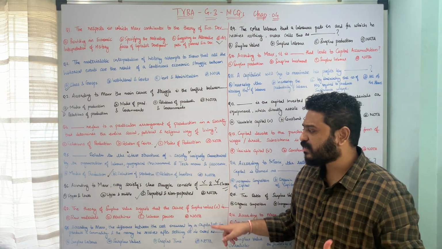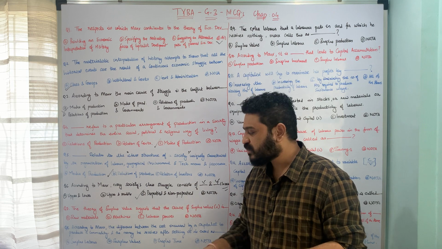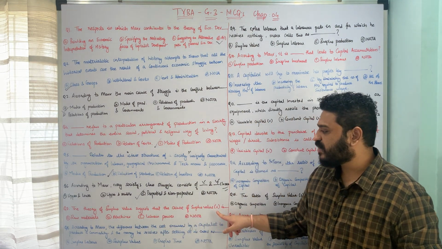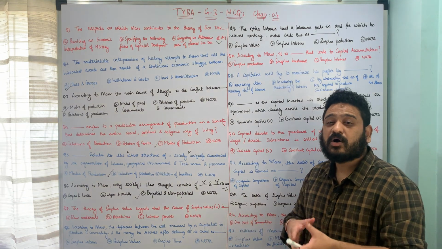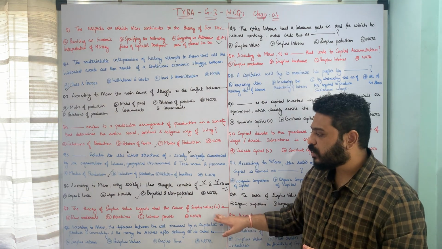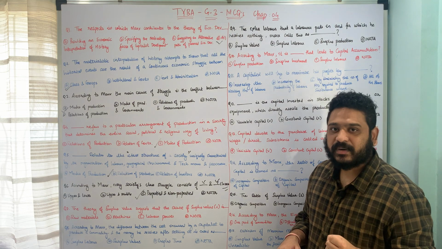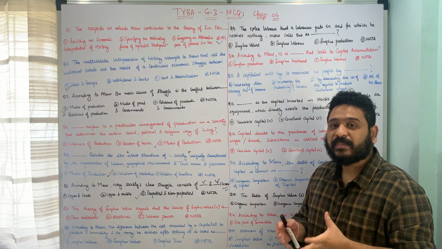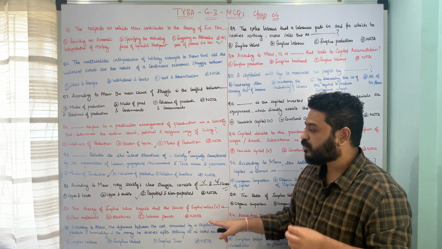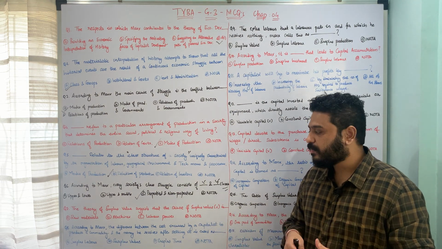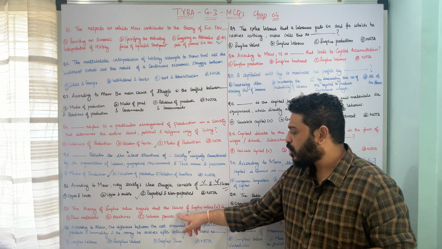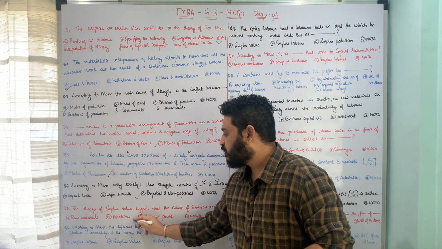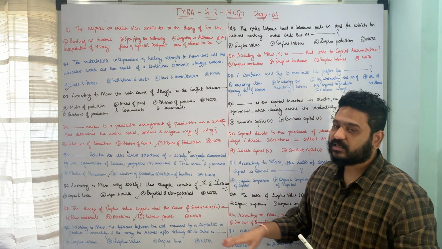The next question suggests that the theory of surplus value suggests that the cause of surplus value is what? The cause of surplus value is what? Whether it is A, raw materials, whether it is B, machines, whether it is C, labor power, or D, none of the above. So here, according to the theory of surplus value, the cause of surplus value is labor power. So here it is option C, which is the correct answer to this particular question.